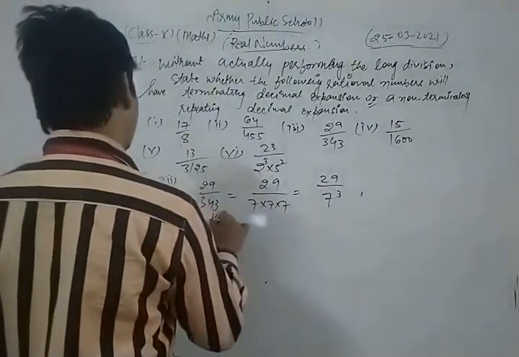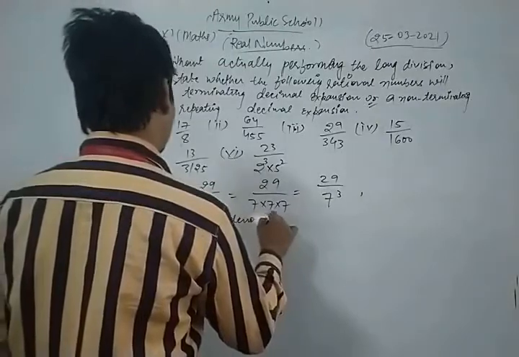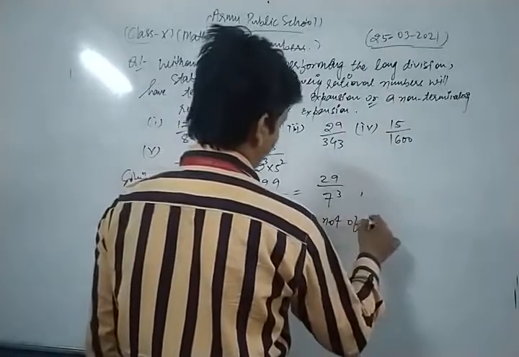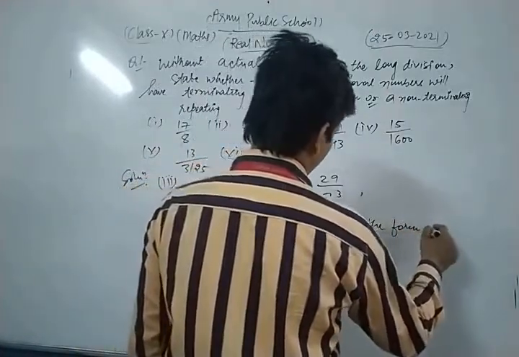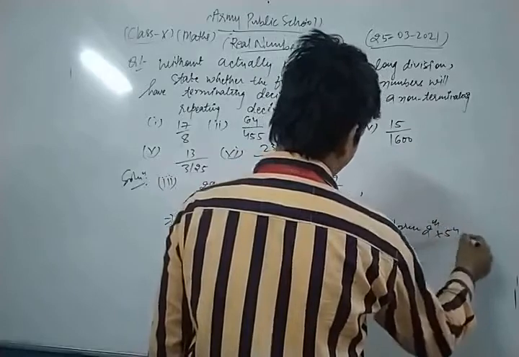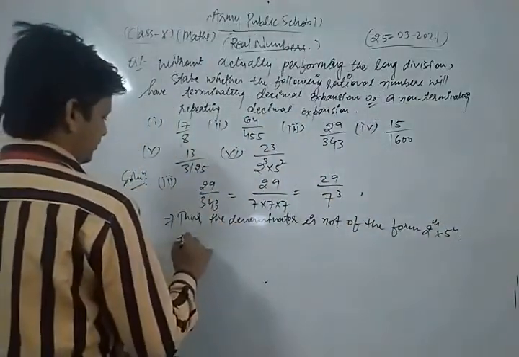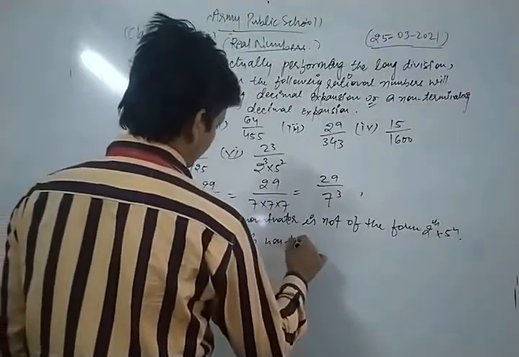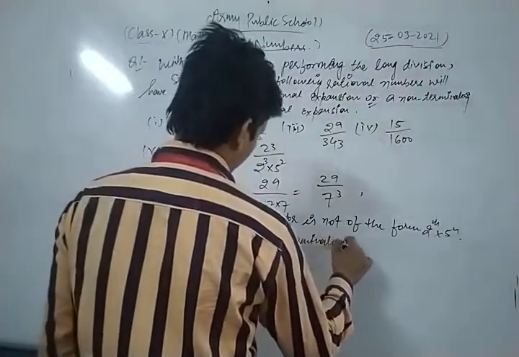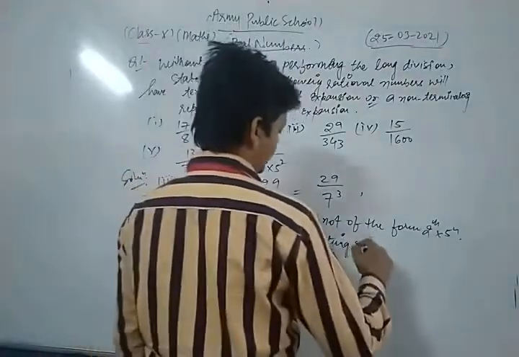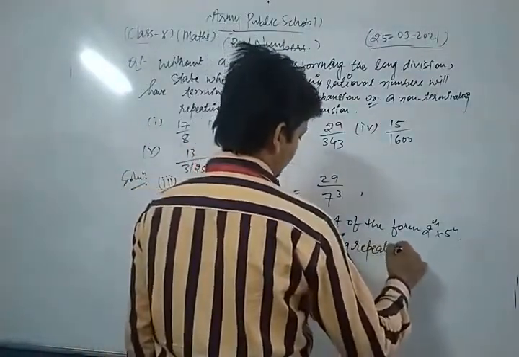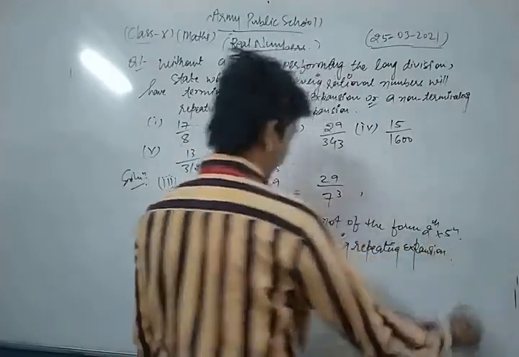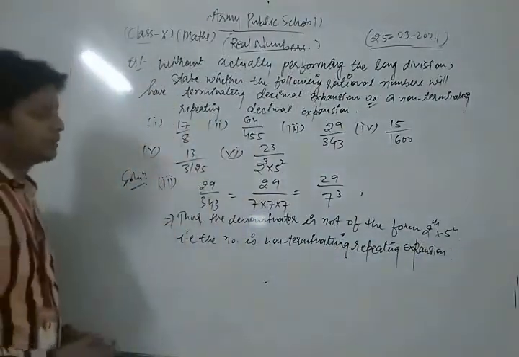Thus the denominator is not of the form 2 power m into 5 power n. That is, the number is a non-terminating repeating expansion.